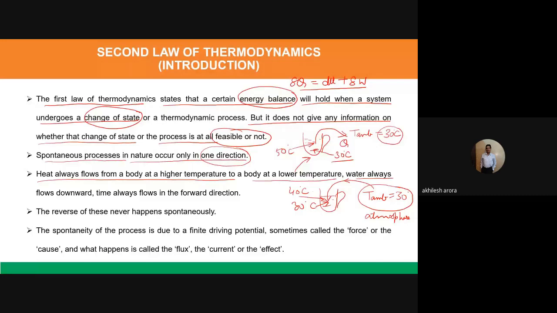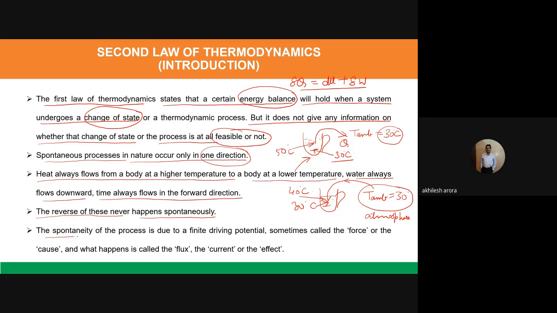Water always flows downwards, and time always flows in the forward direction. These are spontaneous processes, they will take place automatically. The reverse of these never happens spontaneously. If we want the water from the river to go to the top of the hill, it cannot happen spontaneously. We may have to go for a very big pump which can pump the water back to the top of the hill.